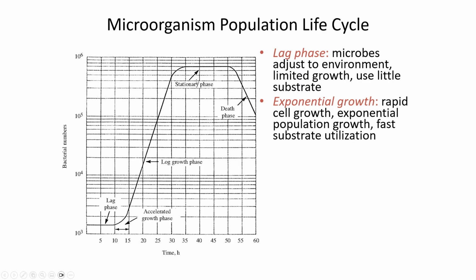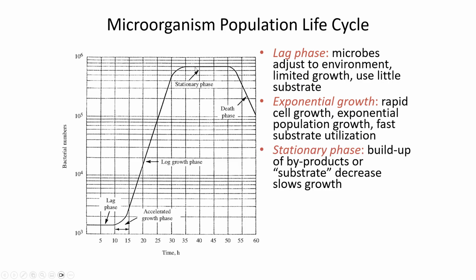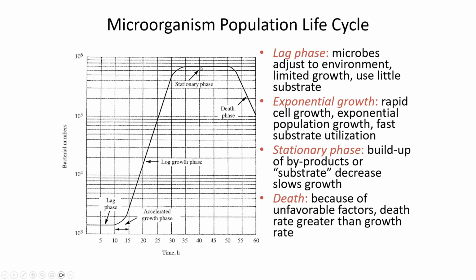If we left them in the reactor for a long time, eventually there is either a buildup of waste byproducts or the availability of food would decrease. And so the population is no longer growing in this stationary phase. And then finally, if we didn't bring in fresh food or provide fresh oxygen, or if we didn't carry away their waste products, then there would be a death phase where the population is actually decreasing.